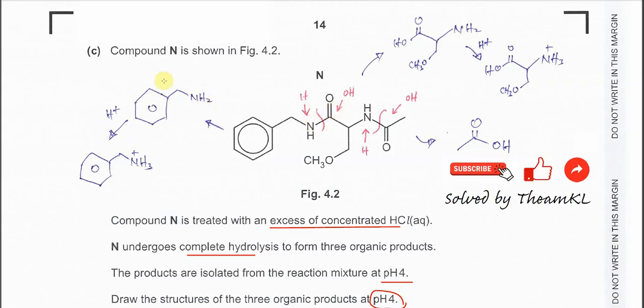Eventually it forms this amine, but since the organic products are at pH 4, this amine will further react with the hydrogen ion, gain the hydrogen ion and form this ammonium. So 2 products are already produced: this ethanoic acid and this ammonium. There is another larger part, which is this one.